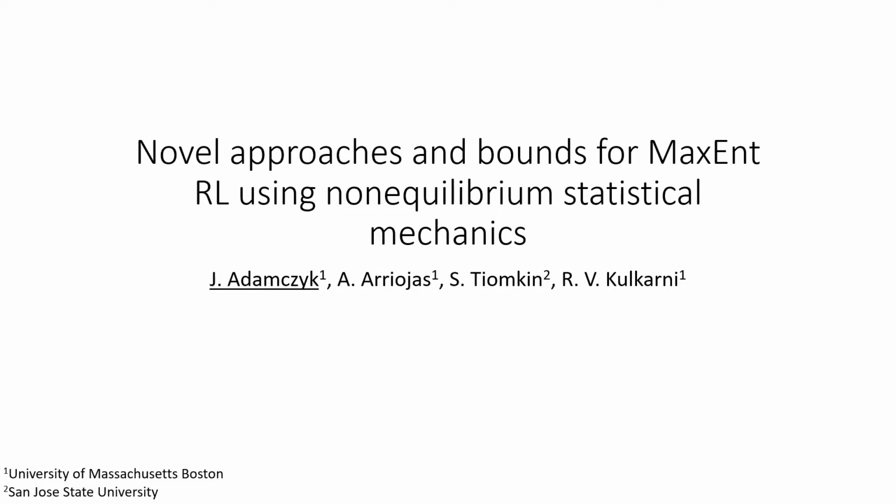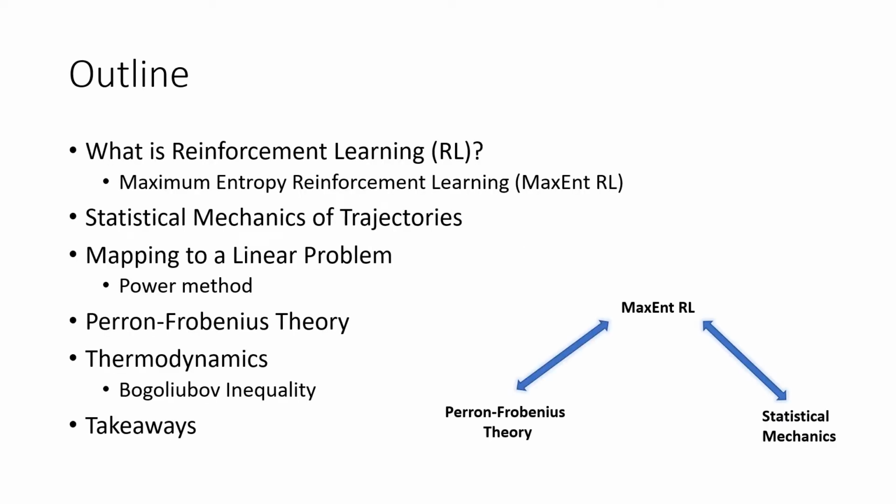Today I'll be discussing my research on maximum entropy reinforcement learning and its connection to non-equilibrium statistical mechanics. First, we'll define reinforcement learning as well as its generalization, MaxEnt reinforcement learning. Then we'll look at the statistical mechanics of trajectories induced by the MaxEnt RL problem, as well as a linearized solution for RL. Then we'll look at insights from linear algebra, specifically Perron-Frobenius theory, in order to approximate and bound solutions to the MaxEnt RL problem. Then we'll look at the connection to thermodynamics and statistical mechanics for MaxEnt RL.